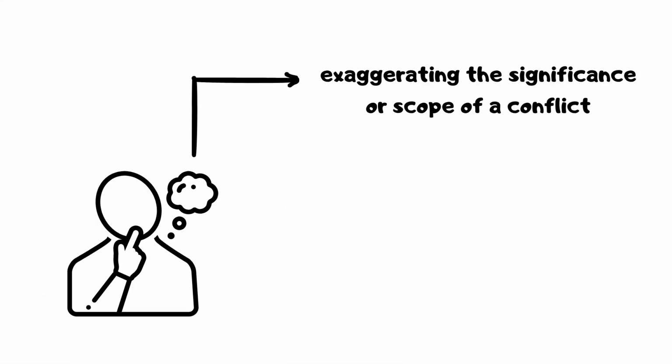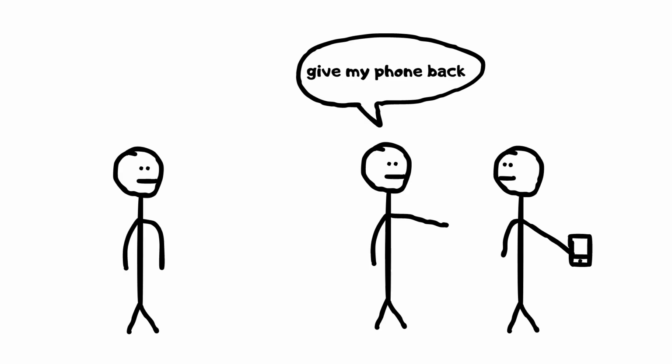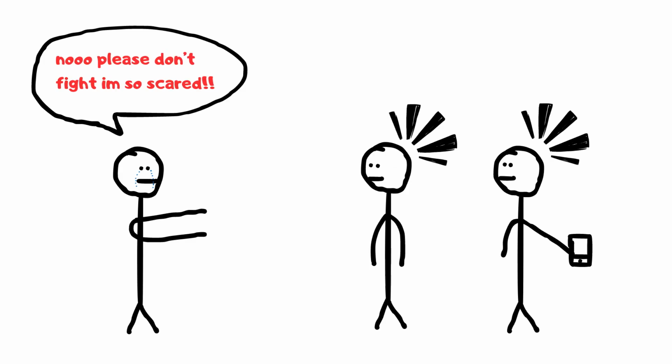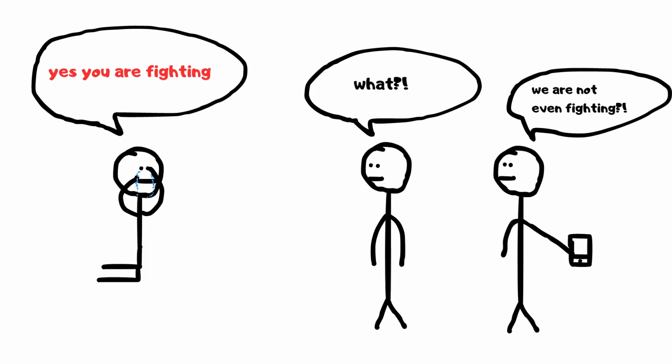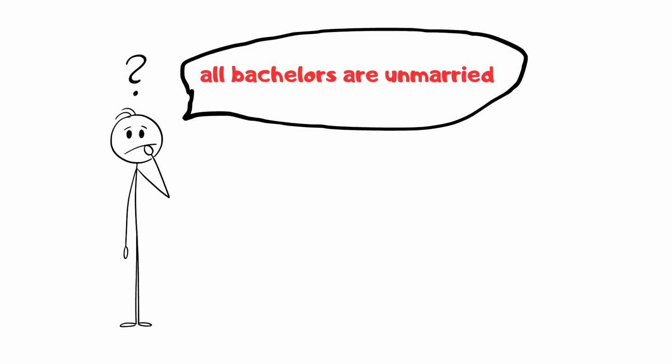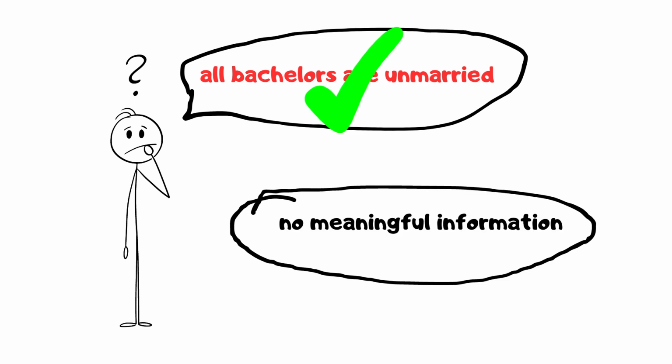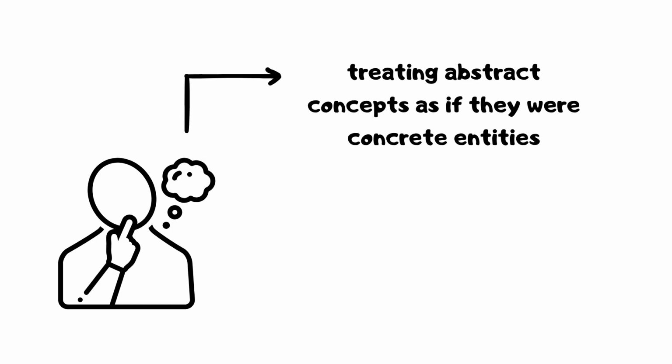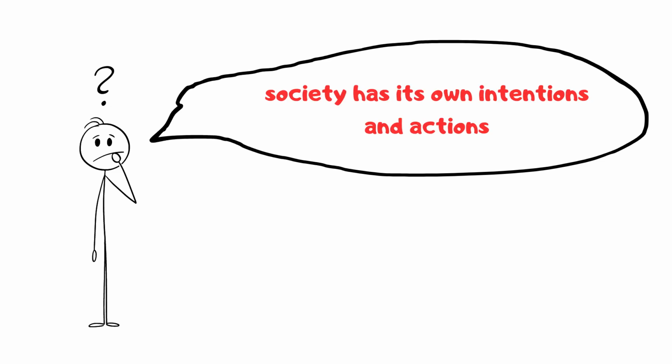Inflation of conflict: exaggerating the significance or scope of a conflict. For example, presenting a minor disagreement as a major dispute or crisis is an inflation of conflict. Vacuous truth: a statement that is technically true but lacks substantive meaning. For example, saying "all bachelors are unmarried" is technically true but provides no meaningful information. Reification fallacy: treating abstract concepts as if they were concrete entities. For example, referring to society as if it has its own intentions and actions is the reification fallacy.